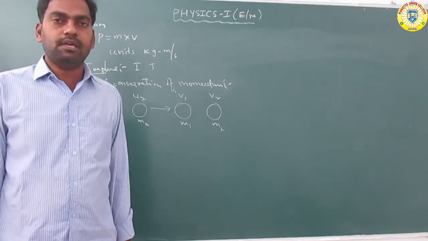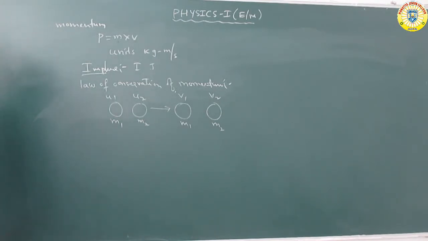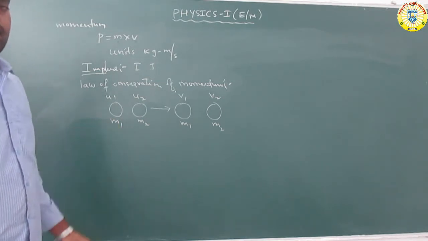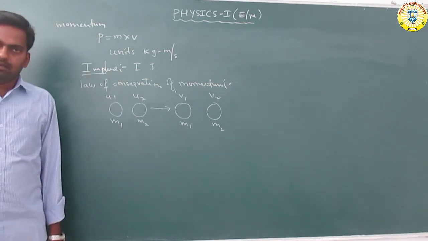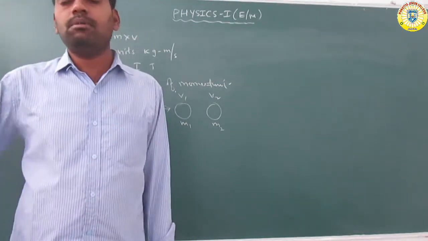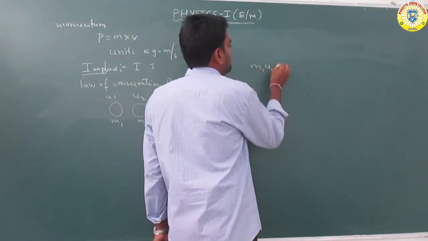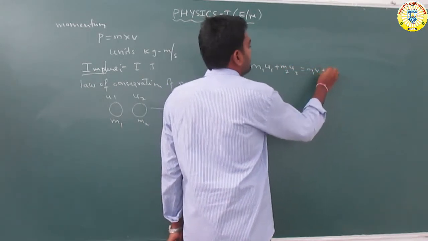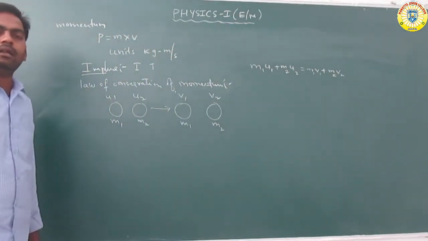According to the law of conservation of linear momentum, the momentum of the system before collision is equal to the momentum after collision. That means m1u1 + m2u2 = m1v1 + m2v2. This is the law of conservation of linear momentum.